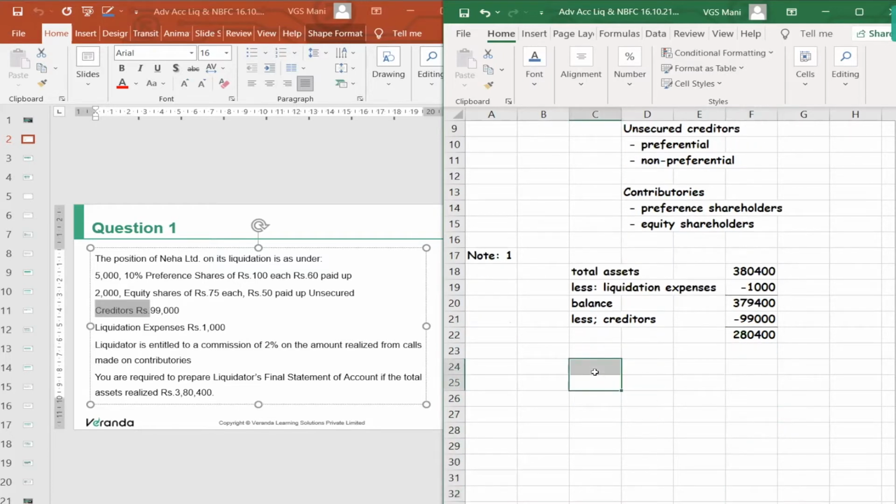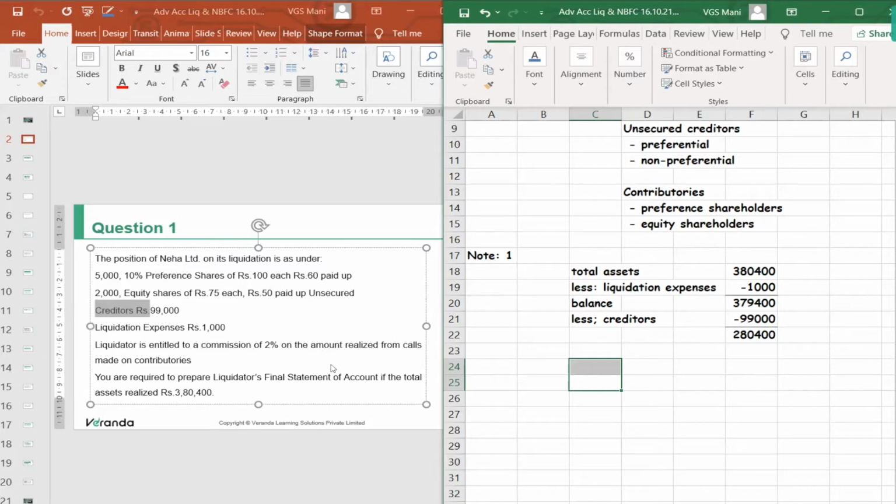To whom we need to settle next? Preference shareholder. Preference shareholder, how much we are required to pay?